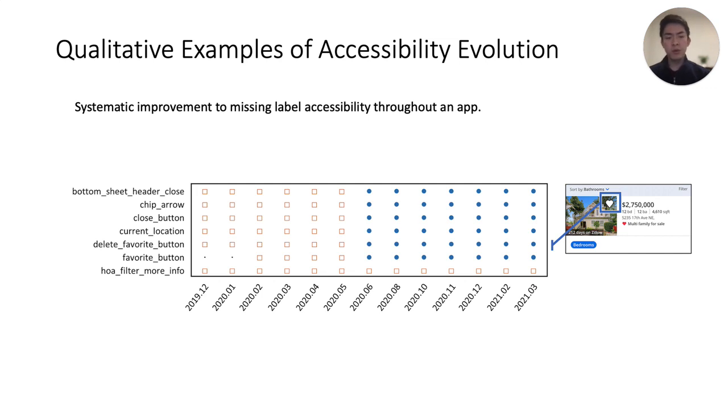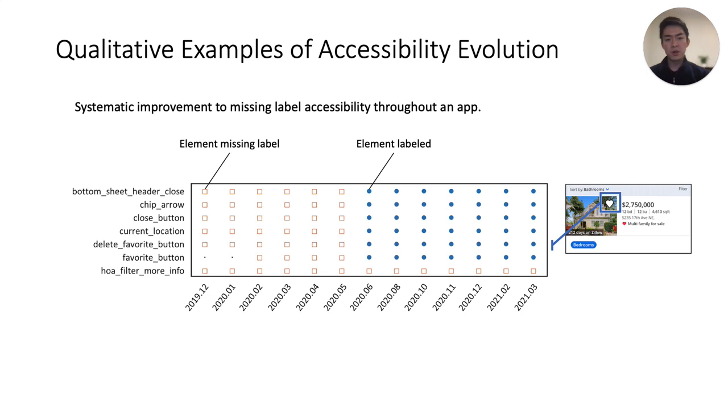And so we'll start with a few qualitative examples that demonstrate patterns we observed and how labeling accessibility changed over time. For each app, we generated these failure plots, such as the one shown on the screen here. An orange square indicates a missing label, and a blue dot indicates a properly labeled element.